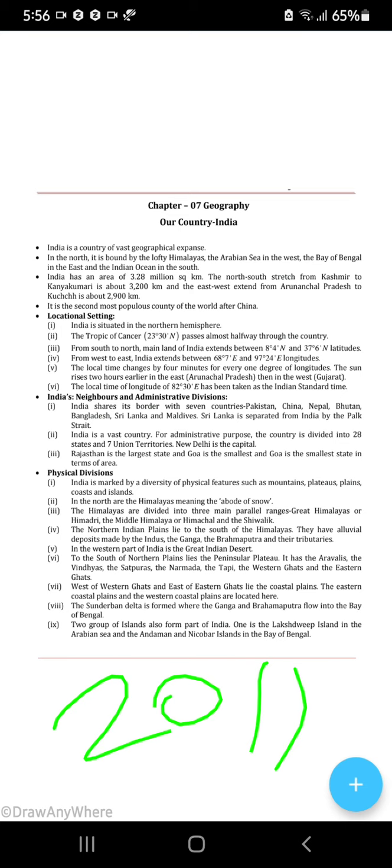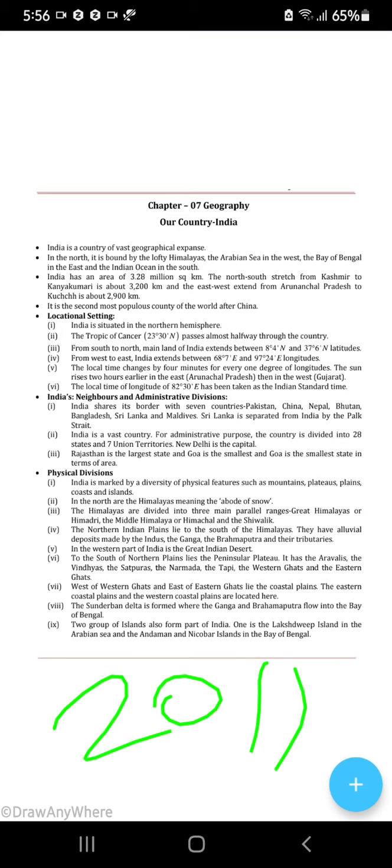Next, the local time of longitude 82 degree 30 minutes has been taken as the Indian Standard Time. So what is the standard longitude? Tell me which is the standard longitude. So 82 degree 30 minutes.